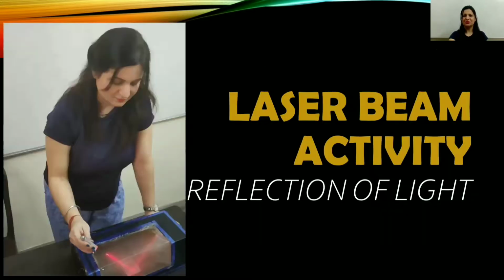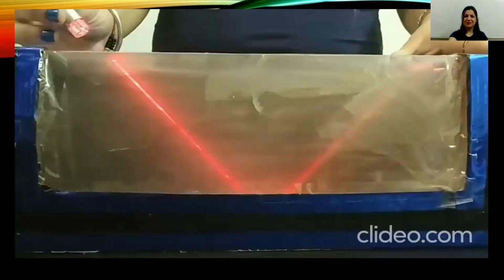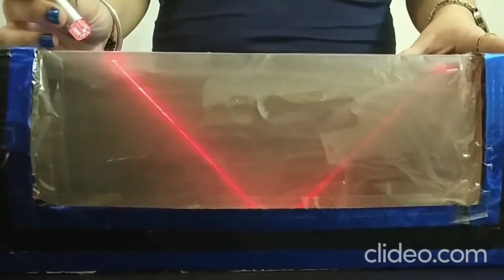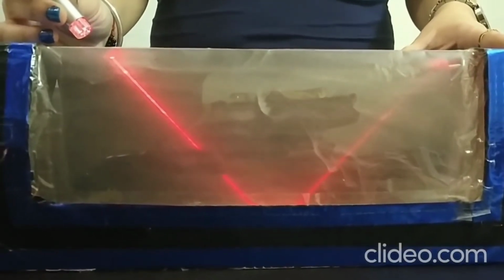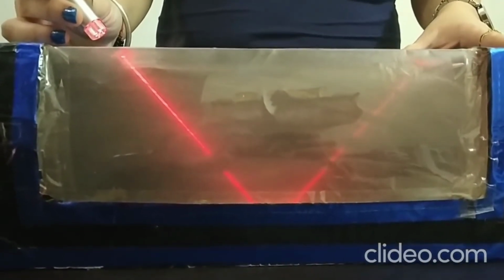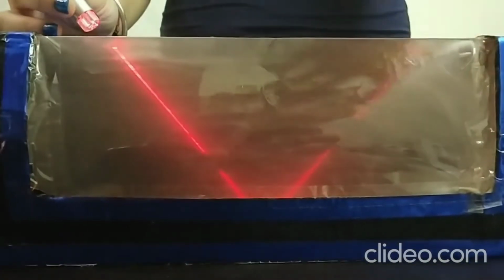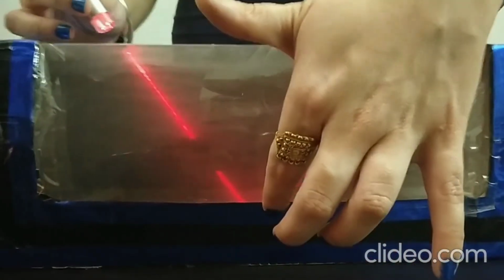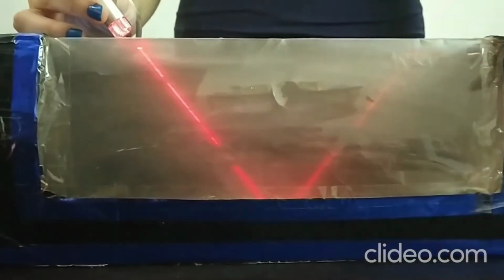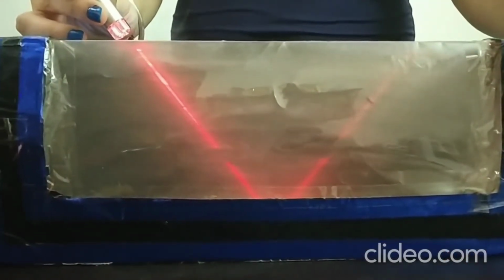Now I'm going to show you how reflection of light takes place, okay, using a laser beam. So this is a laser beam activity. So keep your eyes on the mystery box. See, reflection occurs when a light ray strikes a shiny surface and bounces off. As you can see here, the ray that strikes the surface is called the incident ray, and the ray that bounces off is called the reflected ray.